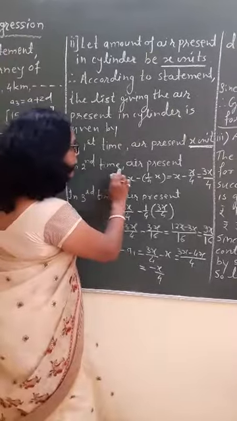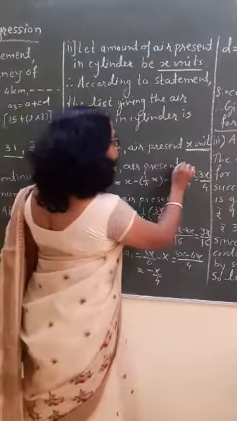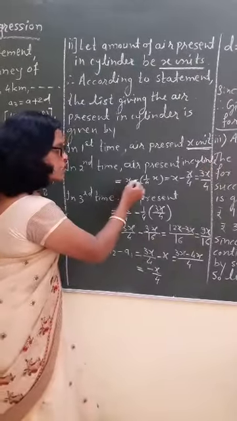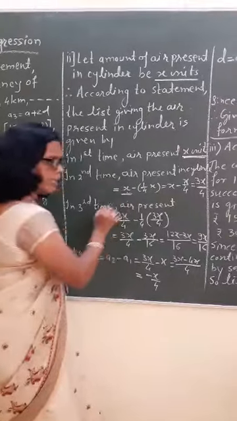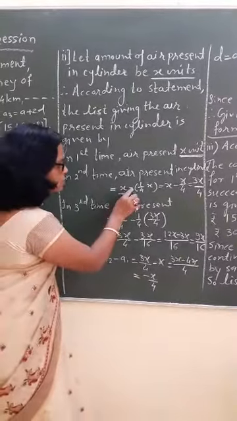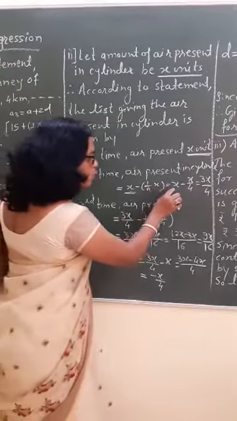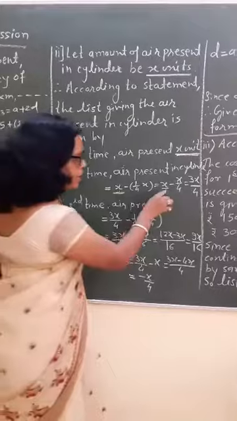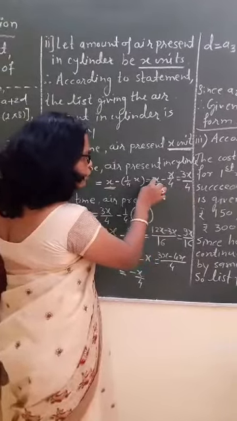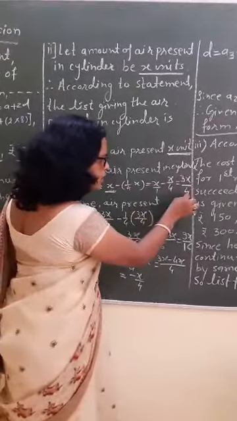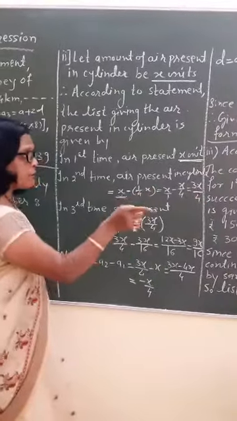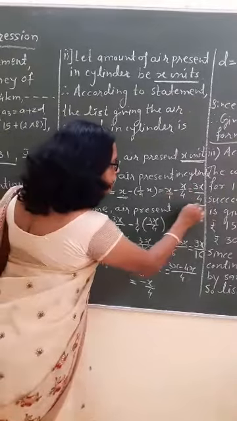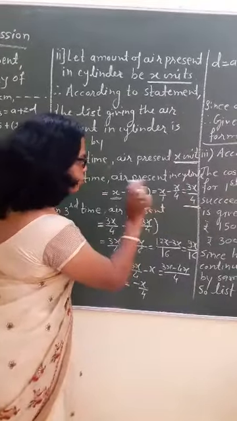So in the second time how much air is present in the cylinder, that we have to find. x minus 1/4 of x. So what we will get? x minus x by 4. Now we will find the LCM. LCM is 4. 4 into x is 4x minus x means 3x by 4. So in the second time the air present in the cylinder is 3x by 4 units.